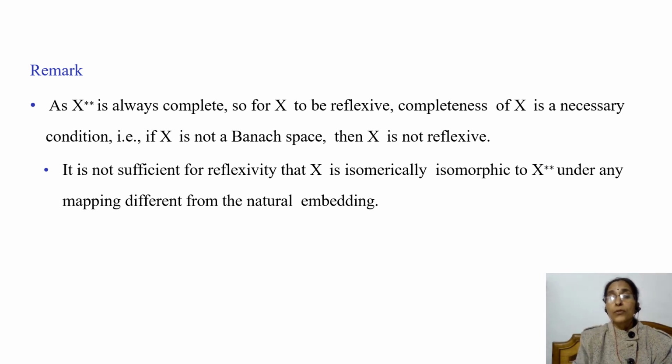And we also note that it is not sufficient for reflexivity that X is isometrically isomorphic to X double star under any mapping different from the natural embedding. So we must show that the natural embedding pi from X to X double star, defined as pi of x is equal to phi x, is onto, and then only we can say that the space X is reflexive.